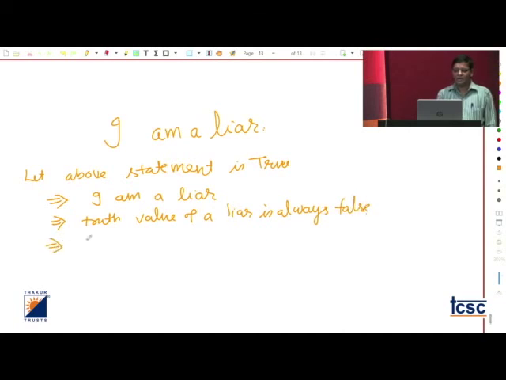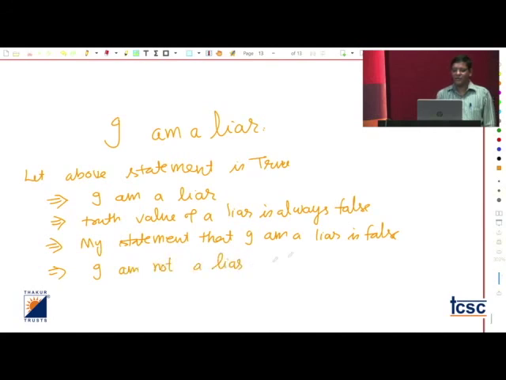Because I am a liar, my statement that I am a liar is false. And this implies that I am not a liar. See what I have assumed: I assumed this statement was true, that I am a liar. Immediately after that, we check what I have proved: that I am not a liar. So we are getting two truth values at the same time.